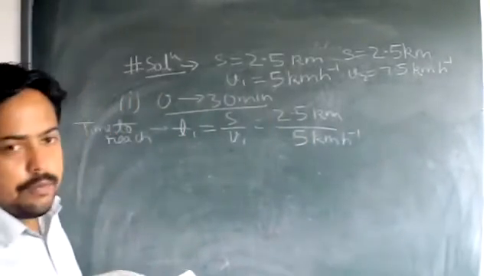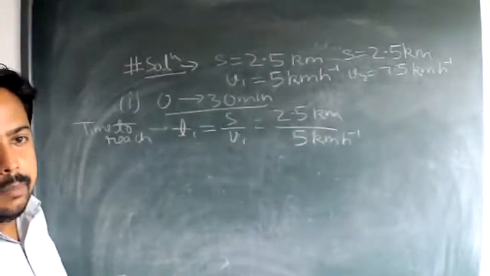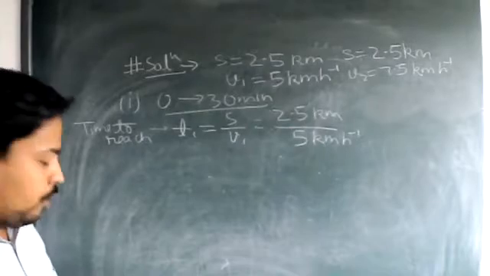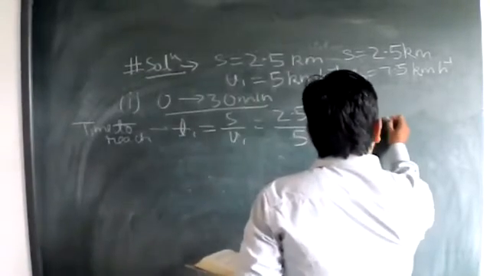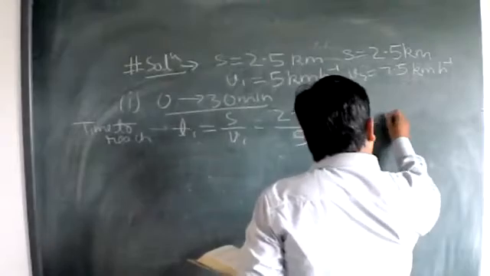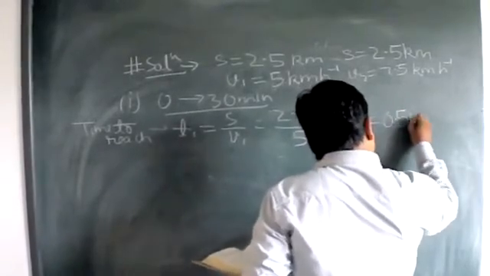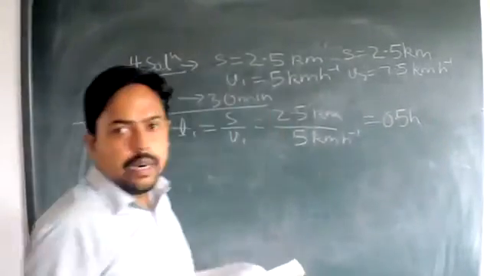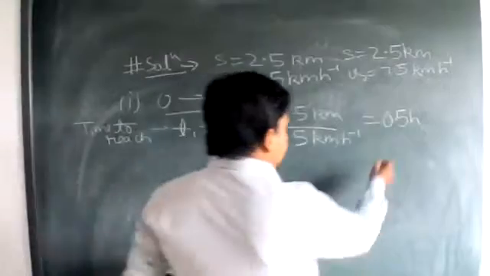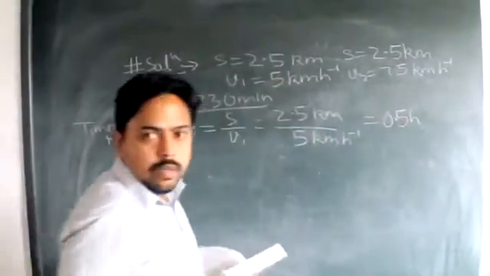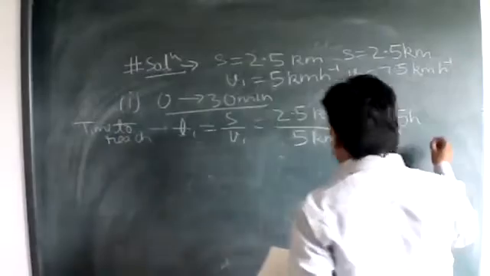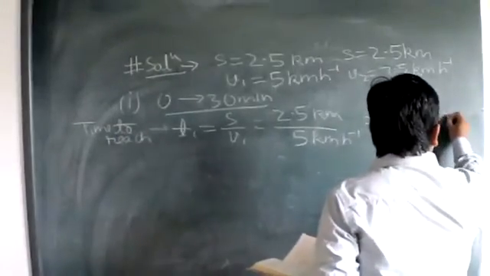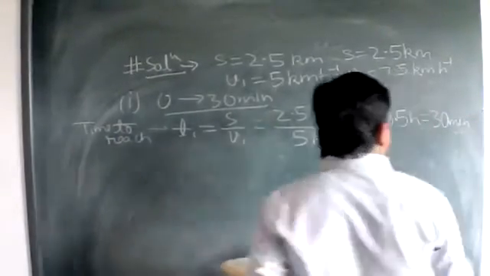You will get the time in hours, and it comes out to be 0.5 hours. When you convert this 0.5 hours, which is equal to 1 by 2 hour, it comes out to be 30 minutes.